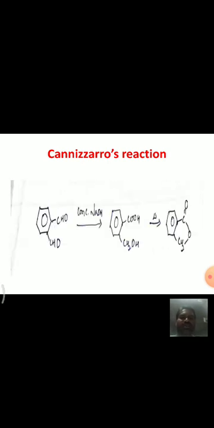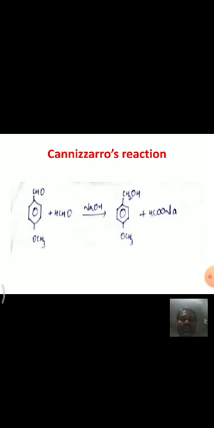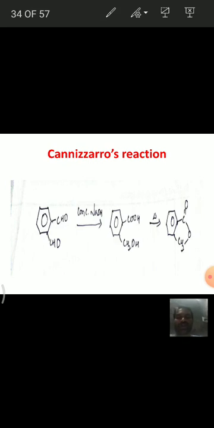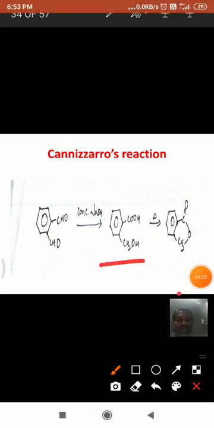This is the Cannizzaro reaction. See here, one more reaction. This is benzene 1,2-dicarbaldehyde. When it reacts with sodium hydroxide, one aldehyde group undergoes oxidation, and the other undergoes reduction. Moreover, in the same molecule, as alcohol and acid groups are there, very near each other, they form a cyclic ester. This is one type of Cannizzaro reaction.